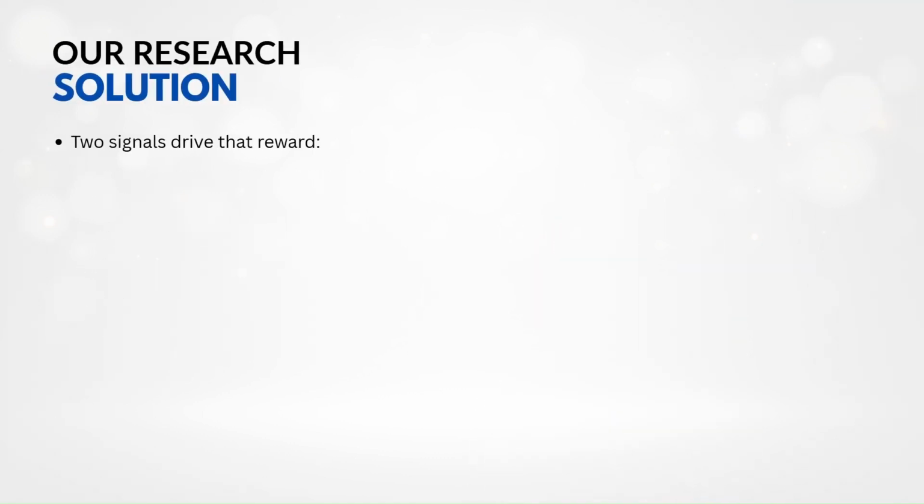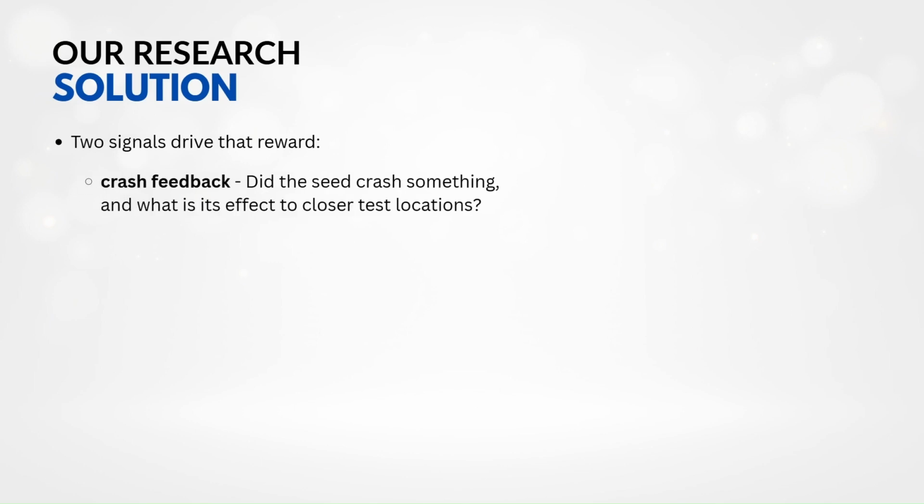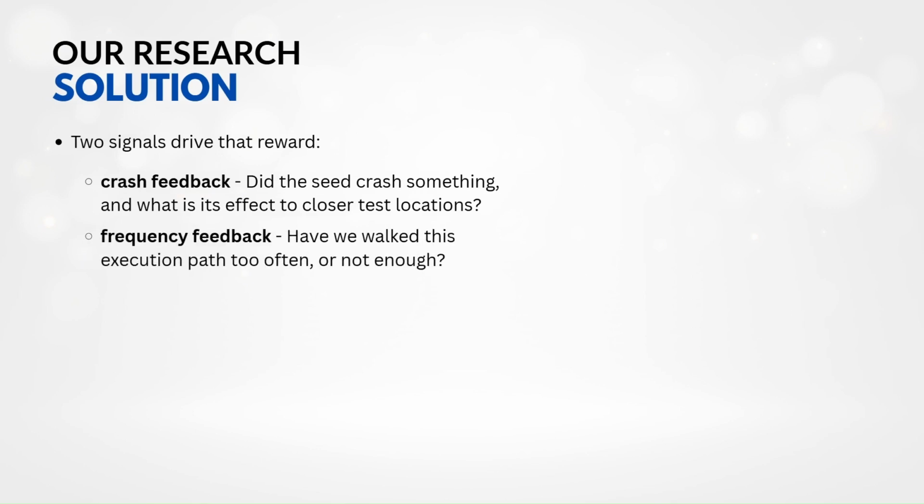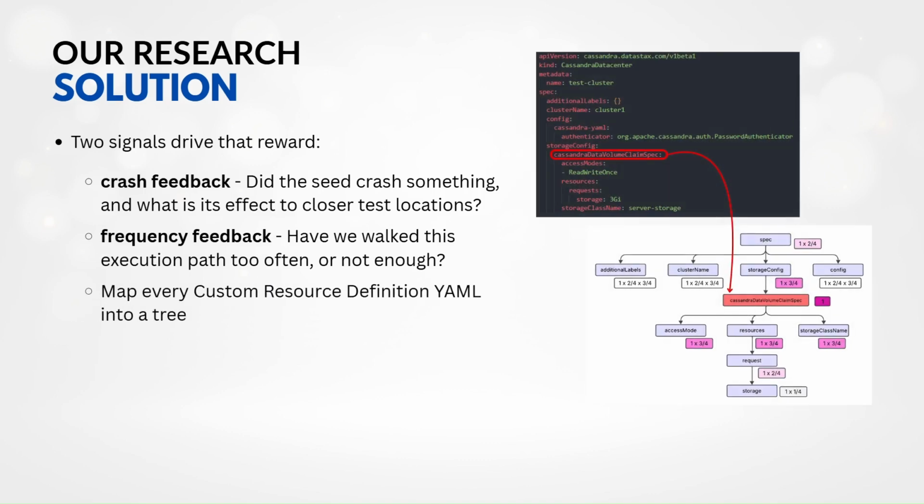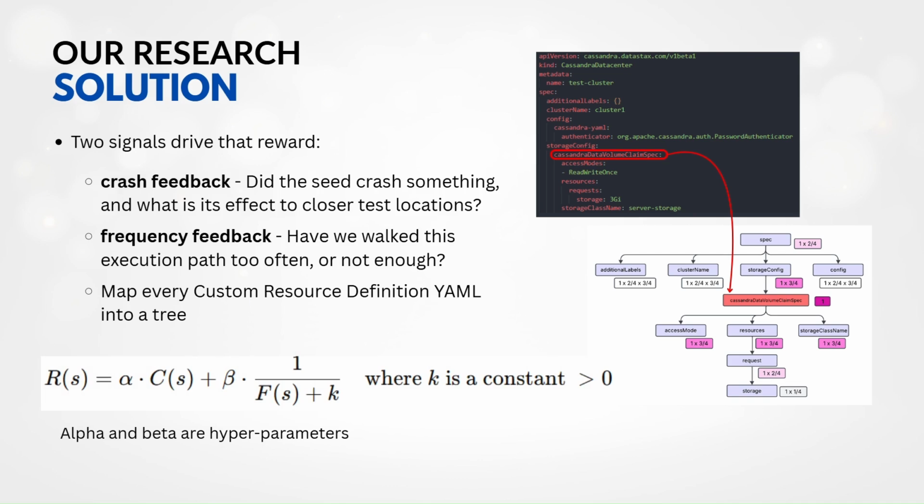Two signals drive that reward: crash feedback and frequency feedback. Crash feedback says, did this seed crash something, and how nasty was the crash? Frequency feedback asks, have we walked this execution path too often, or not enough? We map every custom resource definition YAML into a tree, stroll through its nodes, and pick new seed locations based on the combined score. Alpha and beta, our tunable hyperparameters, let us dial the balance between exploiting known crash hotspots and exploring fresh territory.